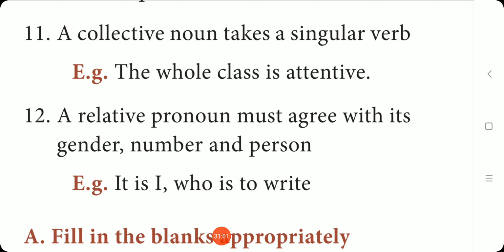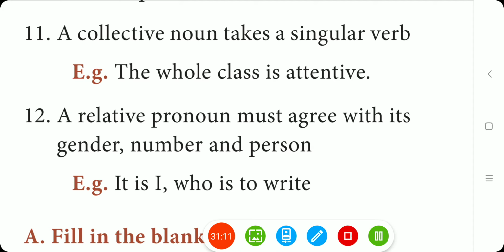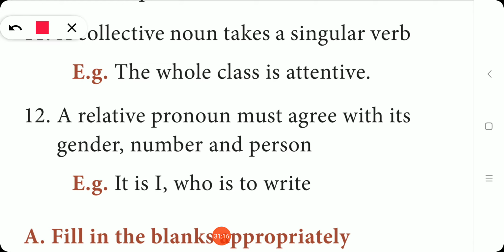In the next one, what is the 12th rule? A relative pronoun must agree with its gender, number and person. So what are all the relative pronouns? Whom, whose, what, who, which. All these are called relative pronouns. Look at the example. It is I who is to write. So here what is the relative pronoun? Who.